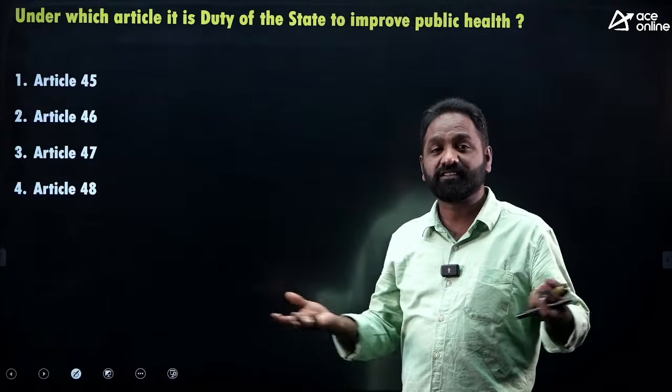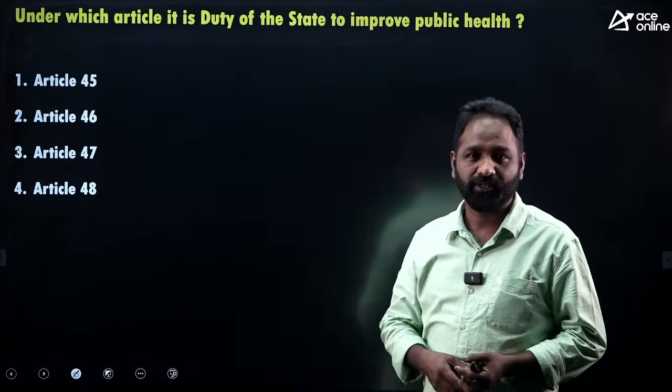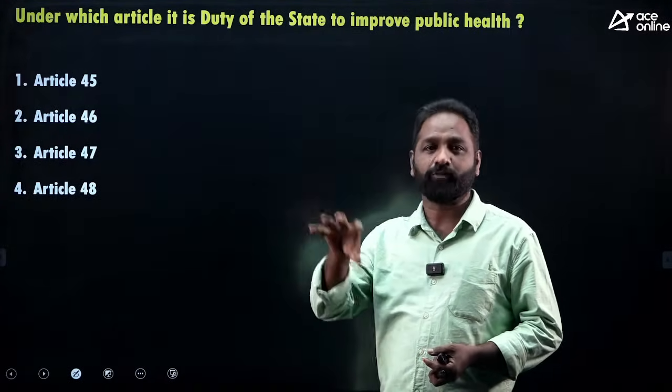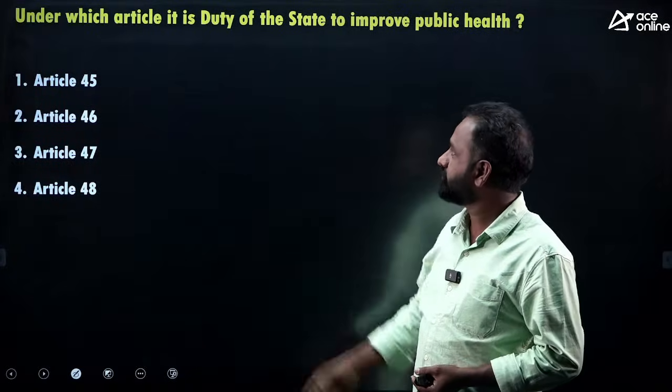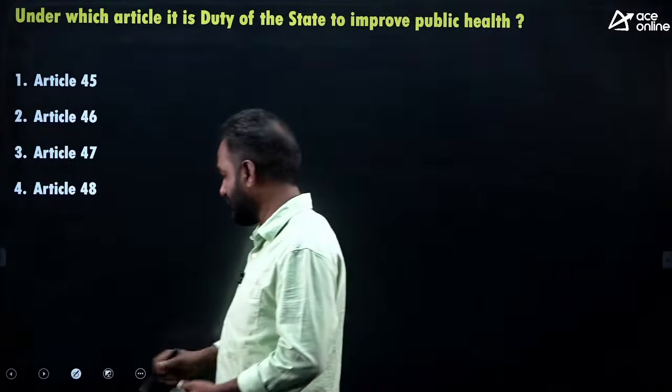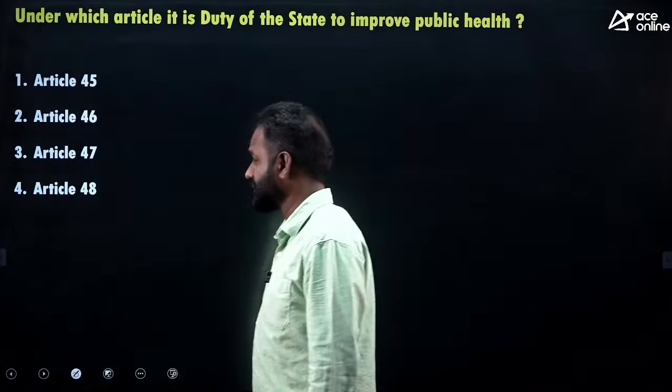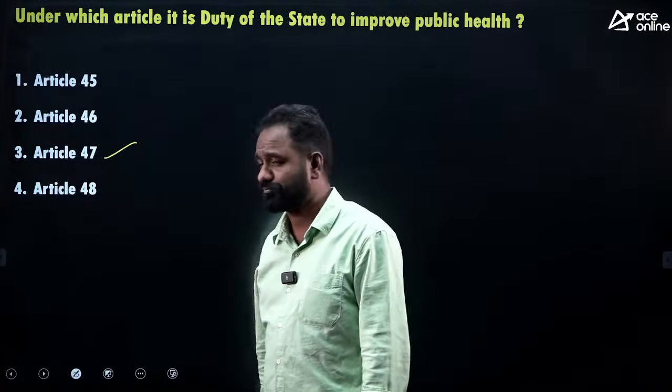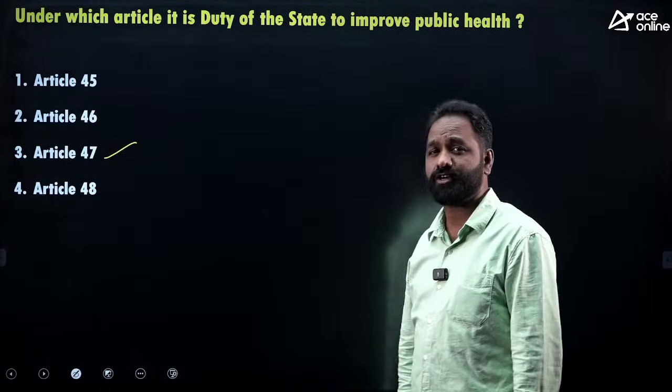DPSP means these are directions to the government, as you know. DPSPs are directions given to the government. So in which article was public health mentioned? Article 45, 46, 47, 48. What is the article?